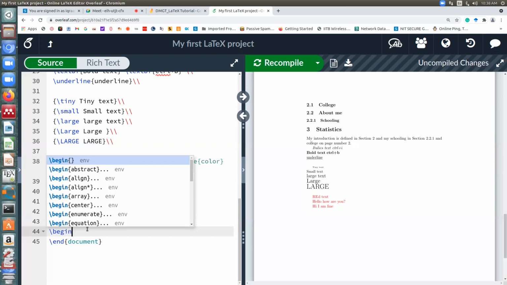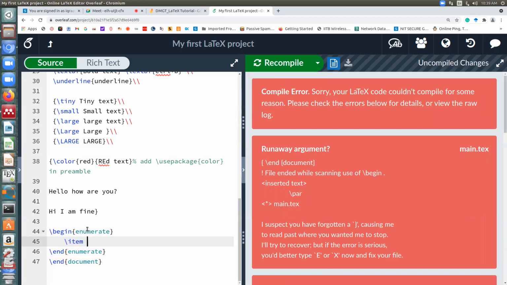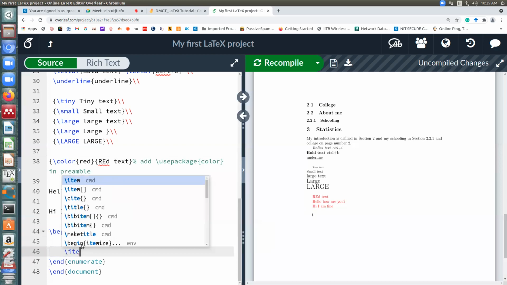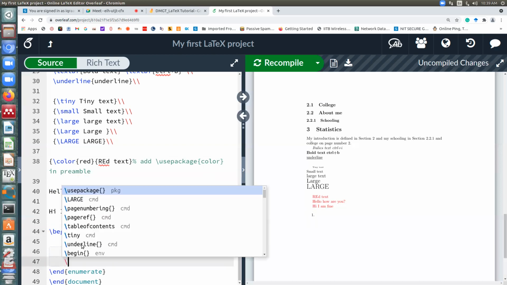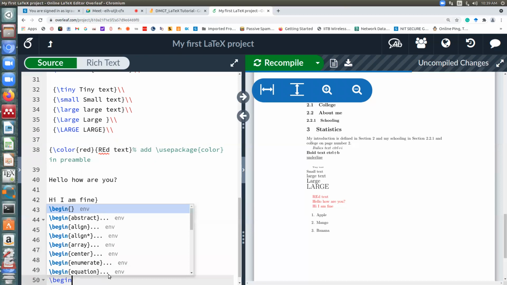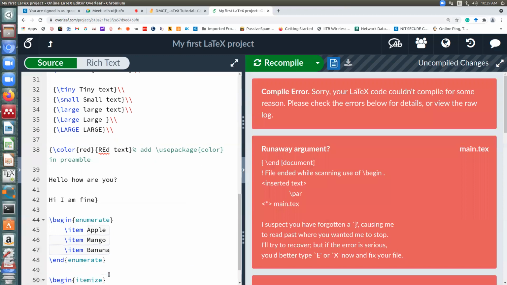So you can write begin enumerate. This is for numbered list. So enumerate is like your ordered list. Okay, and instead of li you have here item. Item will tell you to mention different items. Okay, so like I'm writing suppose fruits. So say apple, mango, banana. Okay, so this is ordered list, and for unordered list you write itemize.